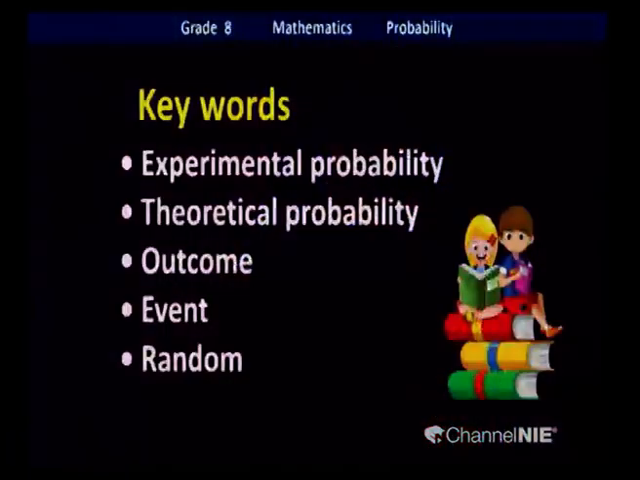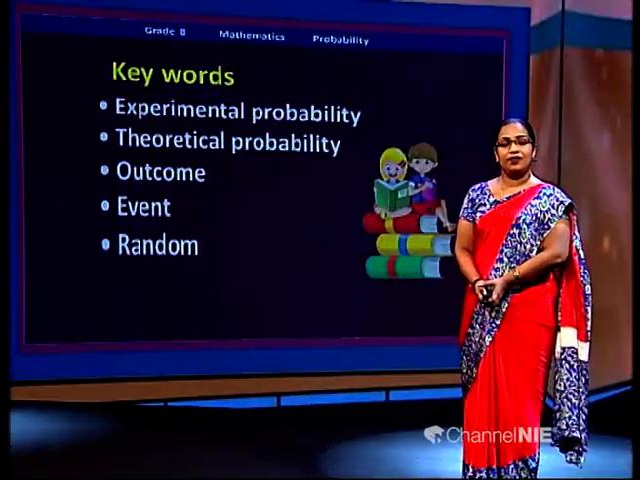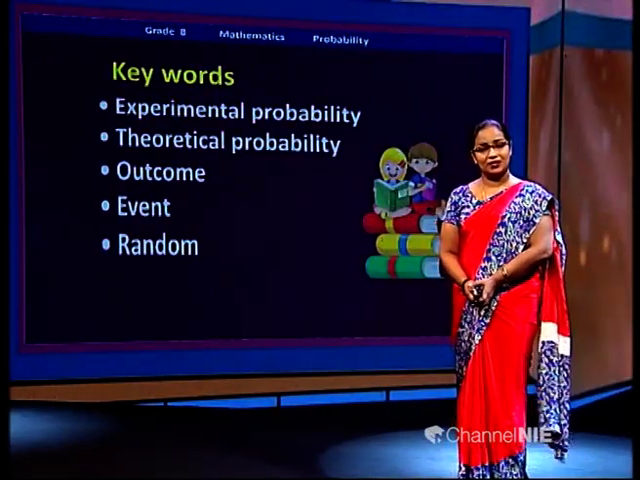So, we'll see what the keywords in this lesson are. The first is experimental probability. Secondly, theoretical probability. And perhaps you may have some experience about outcome, event and random too. But don't worry, we're going to learn everything one by one. Okay, we'll go to the next slide.